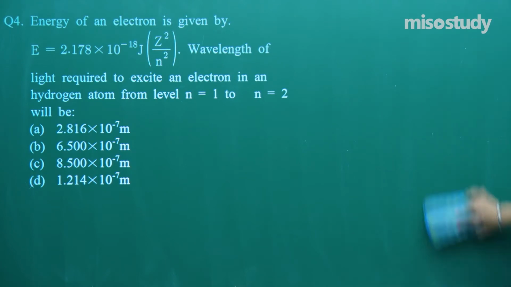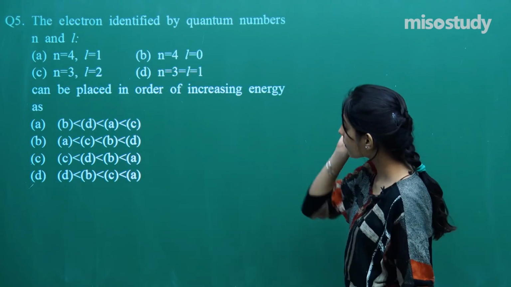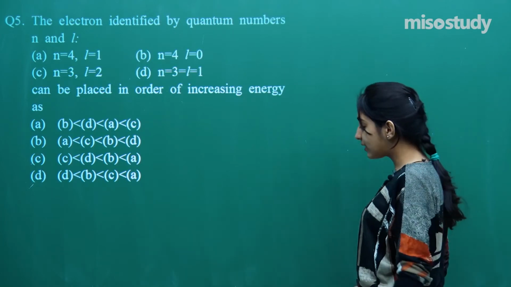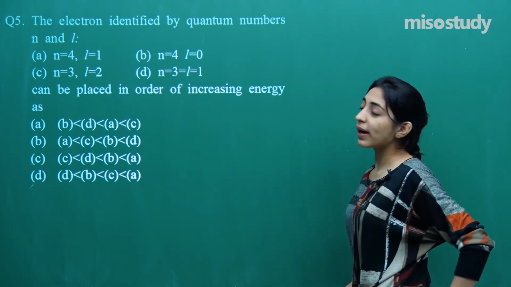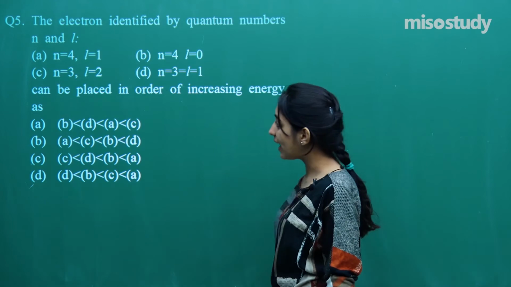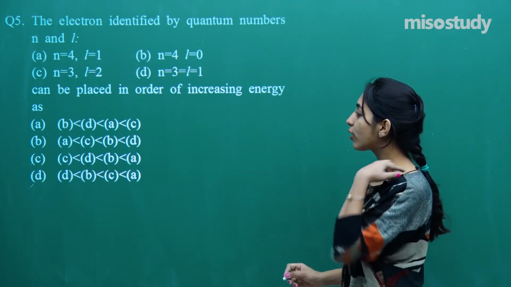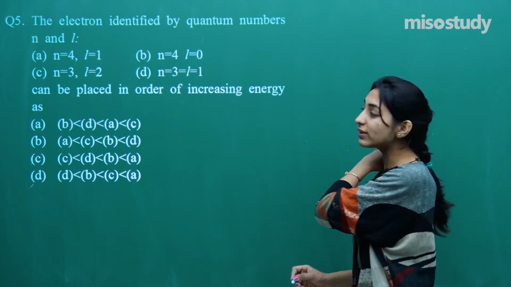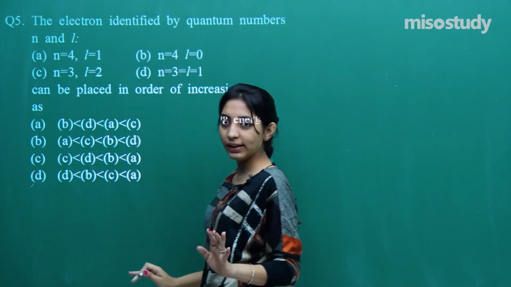So let's see what is being said in question number 5. Question number 5 says that the electron which is identified by quantum numbers n and l, these 4 values are given, can be placed in the order of increasing energy as. So you just need to tell the order of increasing energies of A, B, C, D. Fine.